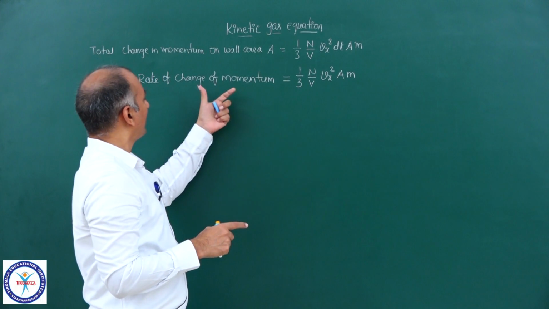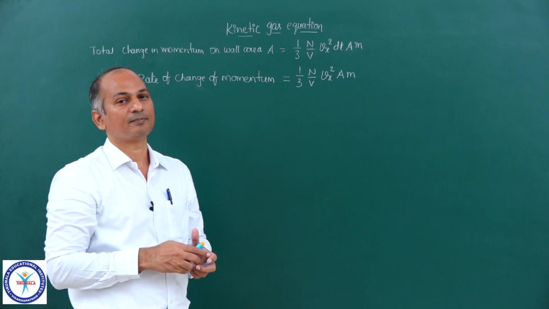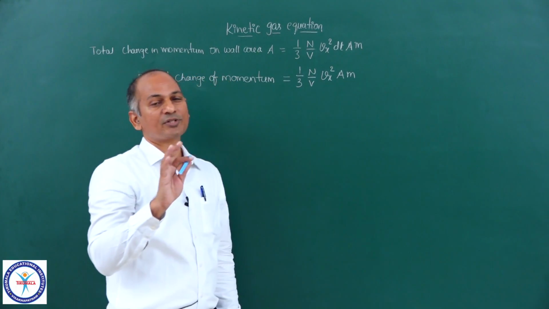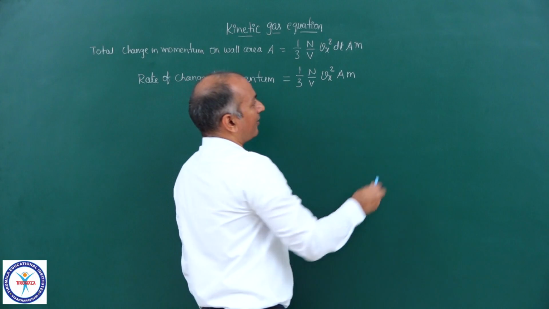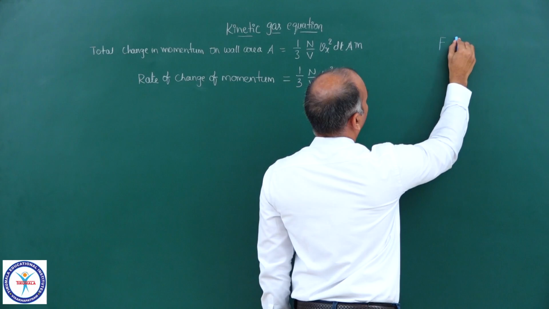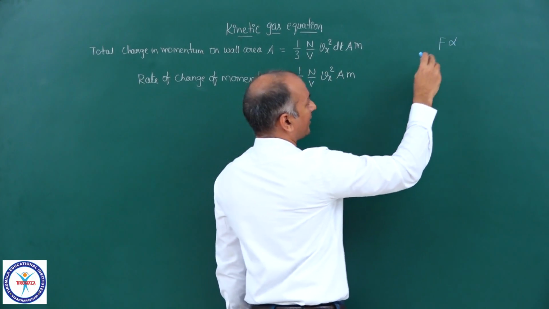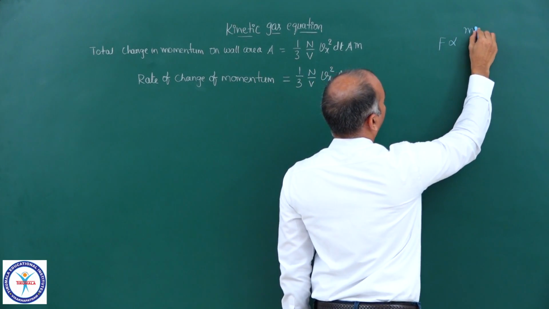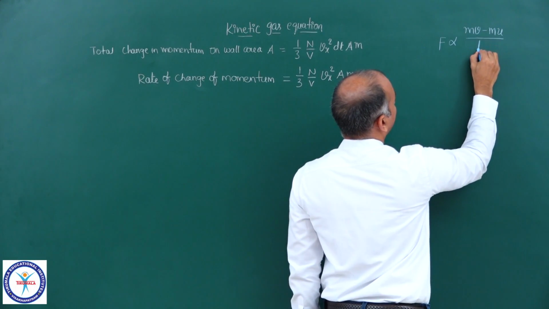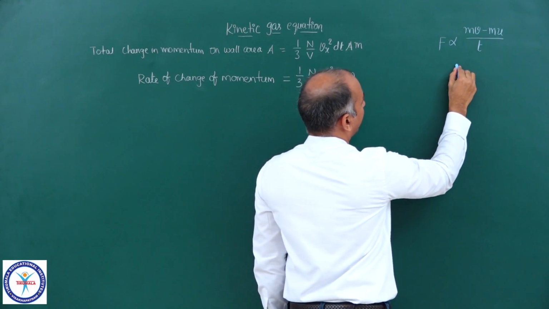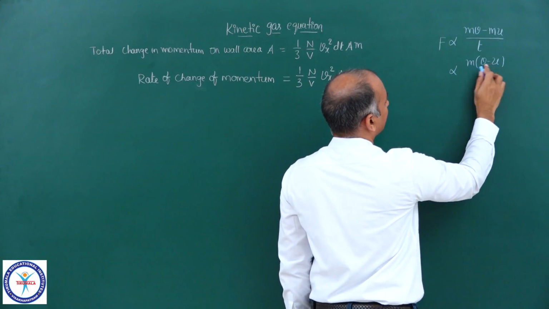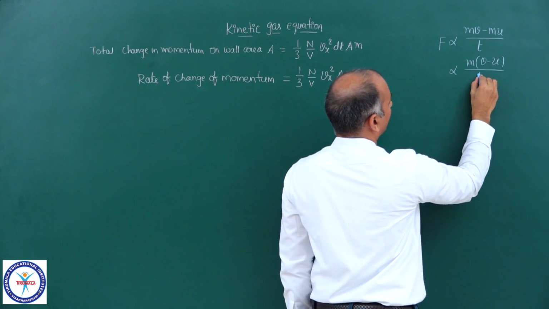And all of you recall what is rate of change of momentum? Nothing but force. All of you recall, which you have studied in your 9th standard. Force is directly proportional to rate of change of momentum, mv minus mu upon t, time period. You can write this as m into v minus u, final velocity minus initial velocity, upon t.